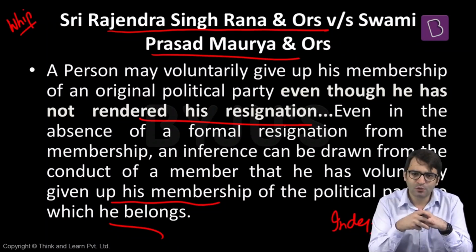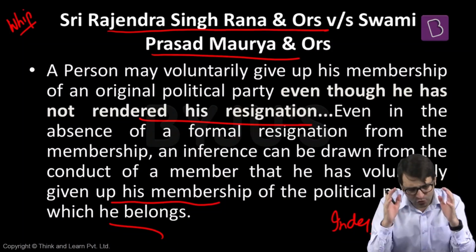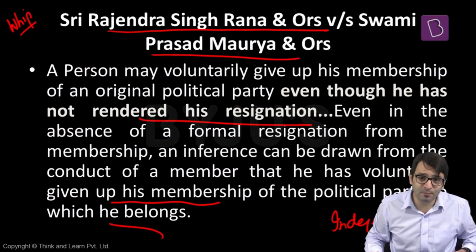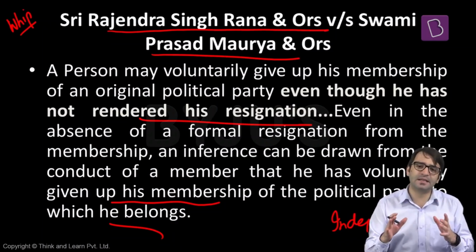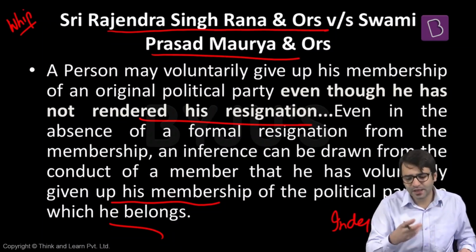Now, I know there's a question on your mind. What about Shatrughan Sinha? Shatrughan Sinha was a member of Lok Sabha belonging to the BJP from Patna Sahib constituency from Bihar. He was all the time attacking the Prime Minister, the party, attending the rallies of the opposition political parties, attending the rallies of the opposition leaders. Despite this, he was not disqualified under anti-defection law. Why? It's because nobody filed a case.